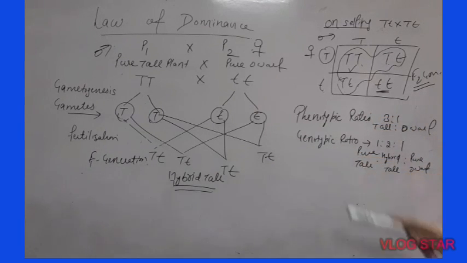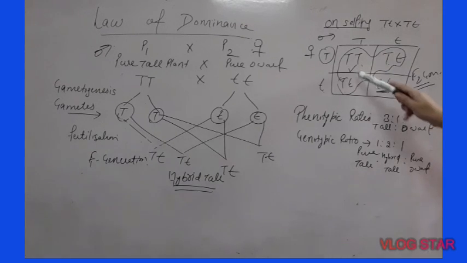And genotype stands for genetic constitution, the types of genes found in any organism. So this is one plant, it has capital T, capital T. Is there any such plant? No. So this is one. One is pure tall. And this genotype, one capital T, small t, is found in another plant also. So here are two plants with the same genotype. So these two are hybrid tall. And this small t is in one plant only. So this is pure dwarf. So this is genotype ratio, 1:2:1. Genotype is used to consider the genetic constitution of an organism.